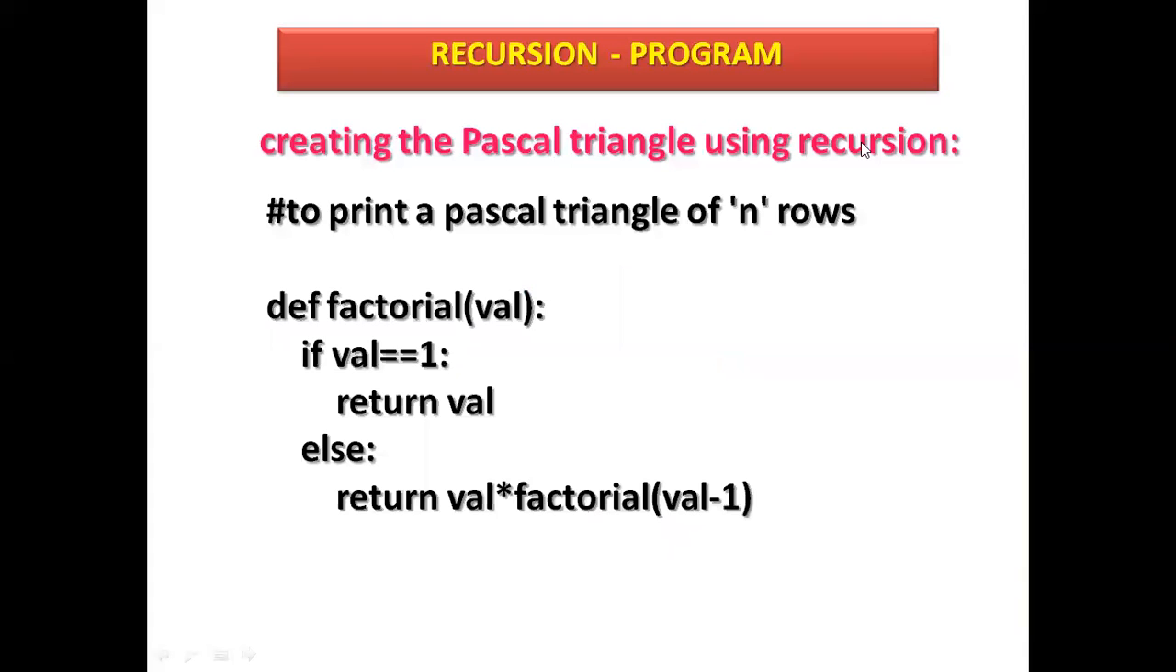Creating a Pascal triangle using recursion to print the Pascal triangle. N row, number of rows. See here, def is a keyword here. Factorial is a function name. And val, what is val? It is an argument as a parameter. If val equal 1, return val. If val equal 1, here it will be written. If it becomes false, it will return. Else return val multiplied by the factorial call given here, val minus 1. See here.